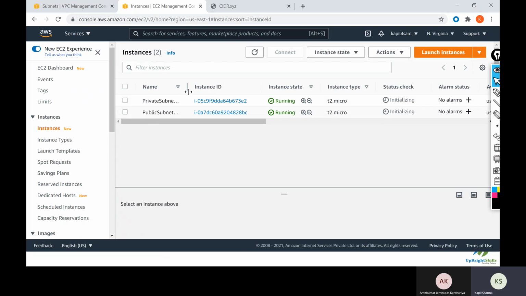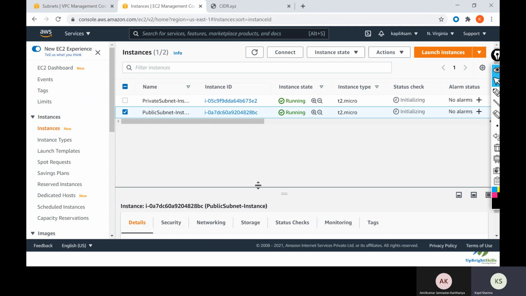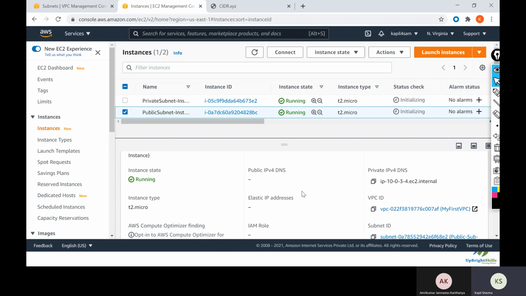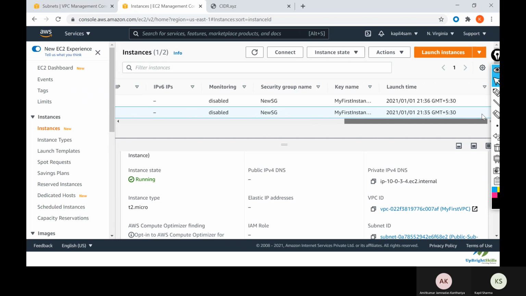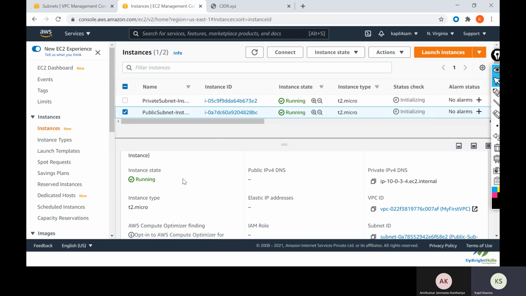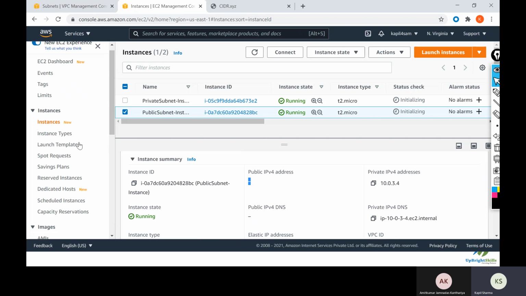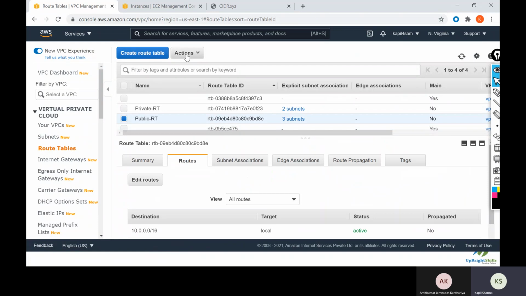Okay, so now there are two instances already launched. We will click on the public one and see what details we get. So here also you can see we have not got a public IP address. Why? Because there is one setting which we have missed out. We will again go to the VPC section. Let me find out where exactly that is. I think in public route table action.